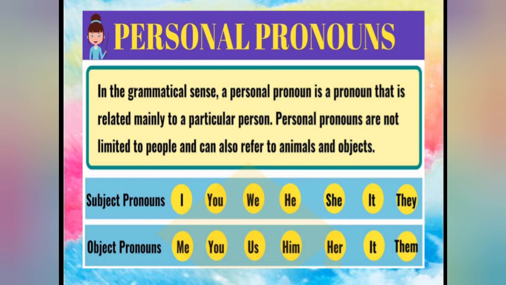We have done object already. Where do we use object? After the verb. So after the verb, if you are getting pronoun words, those are called objects. Before the verb, if you are getting them, those are called subject. Fine. And all these words we are supposed to call personal pronoun.